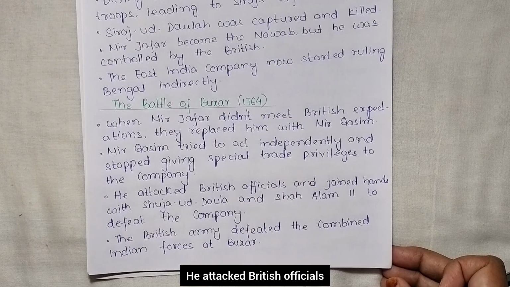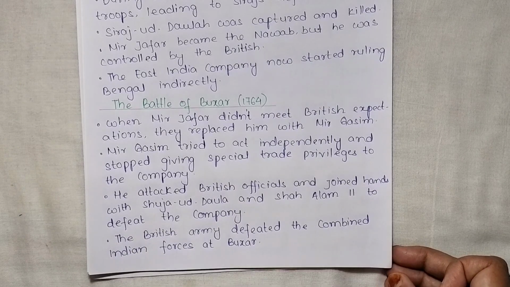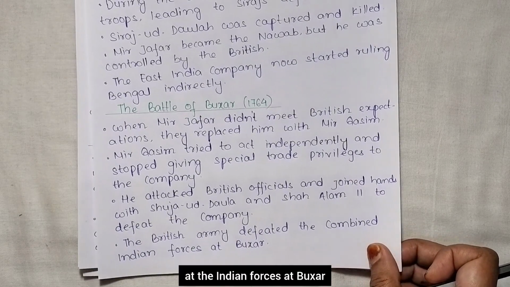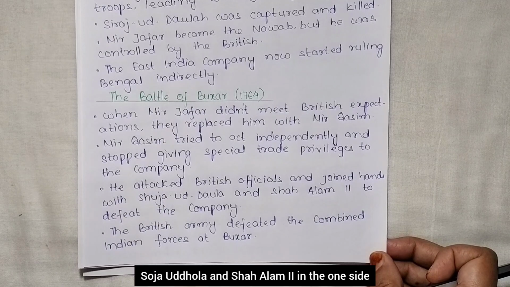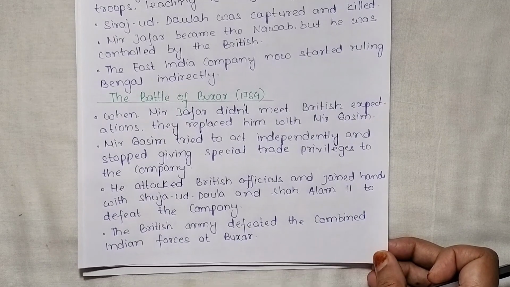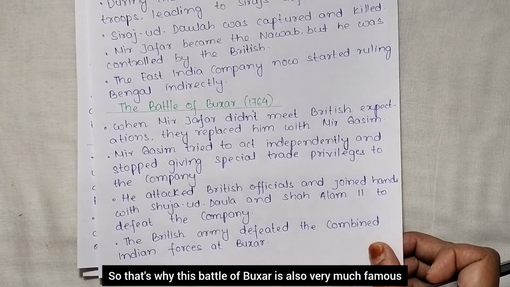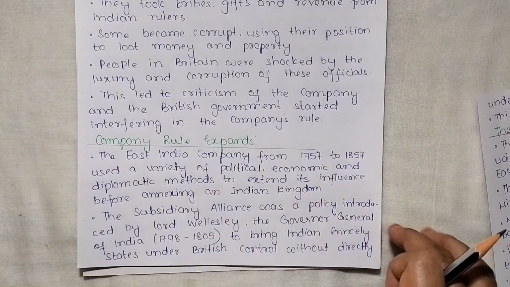He attacked British officials and joined hands with Shuja-ud-Daula and Shah Alam II to defeat the company. The British army defeated them combinedly, the Indian forces, at Buxar. So there was a fight between Mir Qasim, Shuja-ud-Daula and Shah Alam II on the one side, and the other side was East India Company, and it was fought in Buxar. So that's why this Battle of Buxar is also very famous. However, these three were defeated by this.